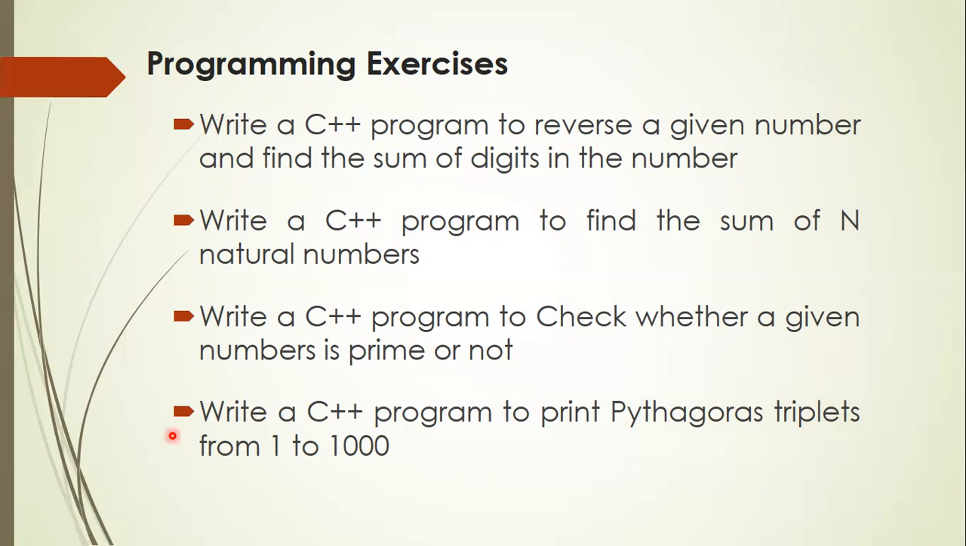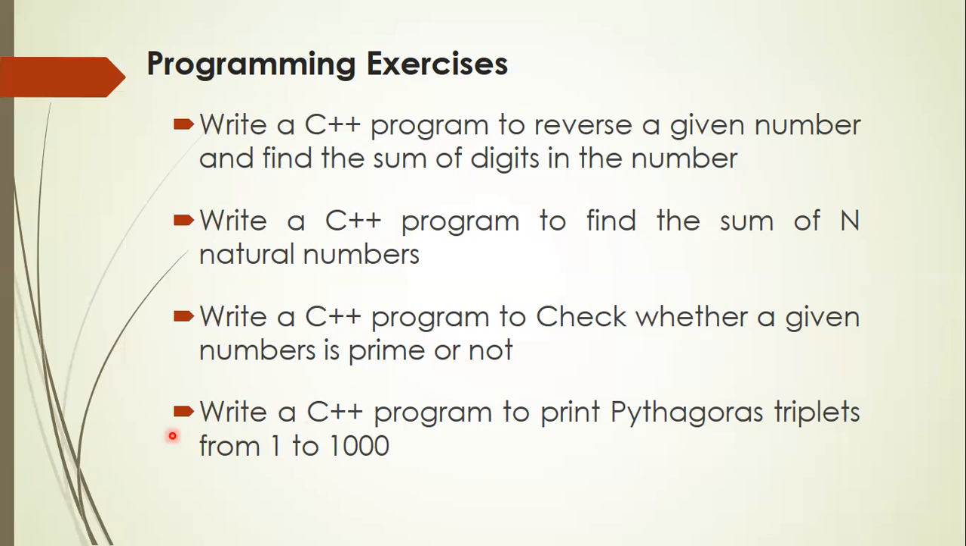Then the next value of i becomes, then j becomes. The outermost loop is the i loop, the next loop is the j loop, the next loop is the k loop. All the three loops vary the values from 1 to 1000. In that case, you will print all the Pythagoras triplets from 1 to 1000. So based on this, you can try some other exercises also.